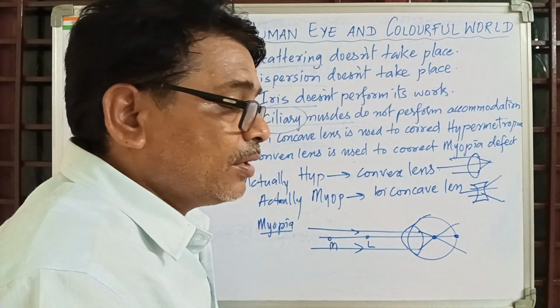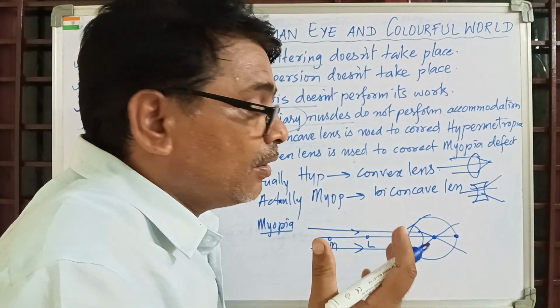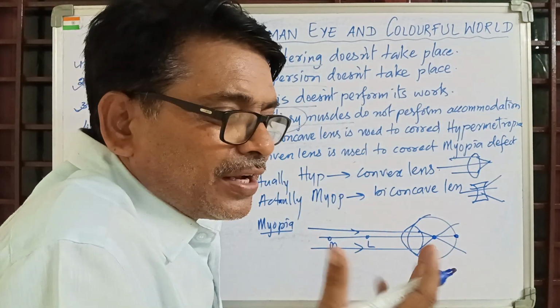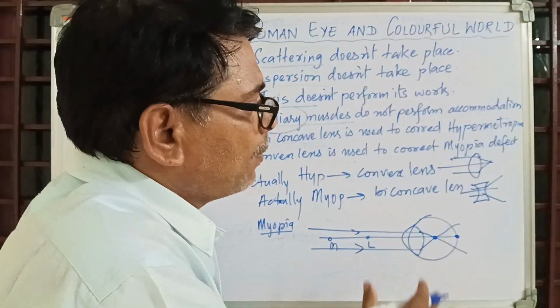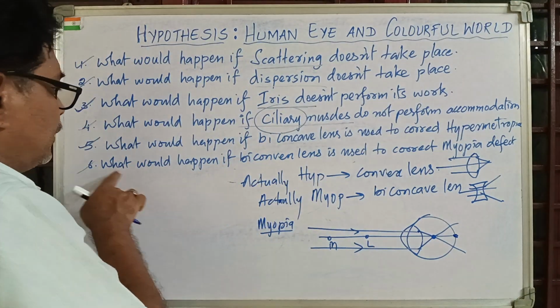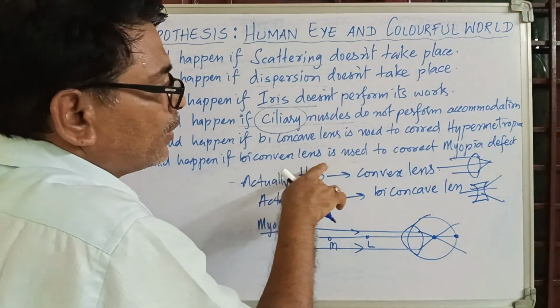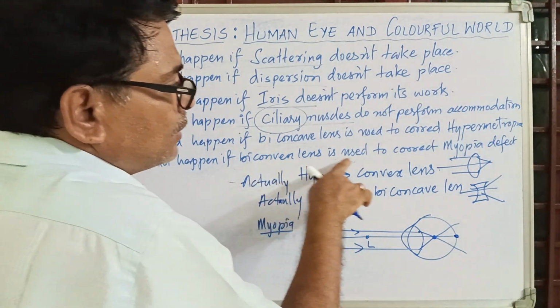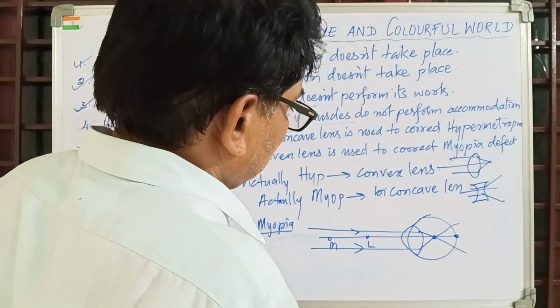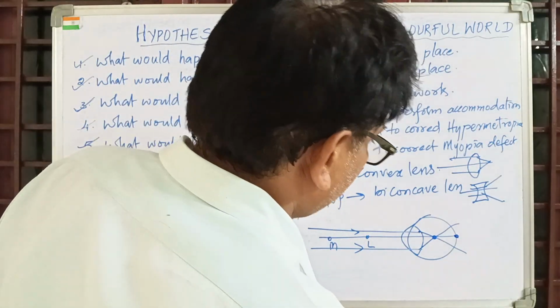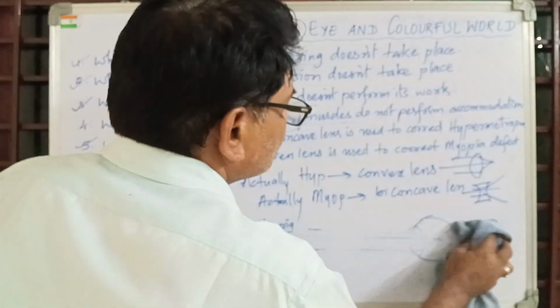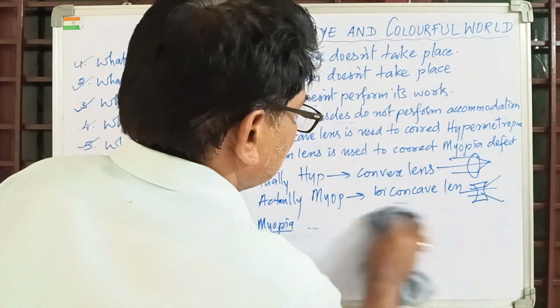The other thing is that he will get strain. He will not find it comfortable. All this will happen. Now the same thing with the sixth one: what would happen if a biconvex lens is given to myopia? I explained about myopia only. Now the opposite is the fifth one.